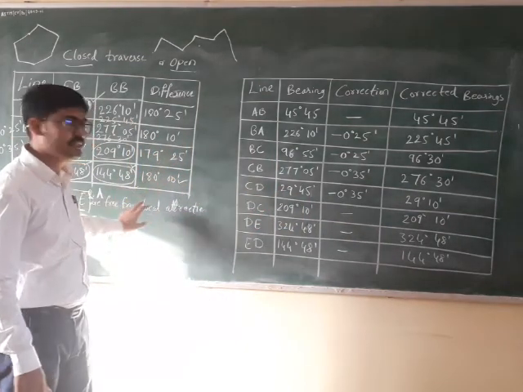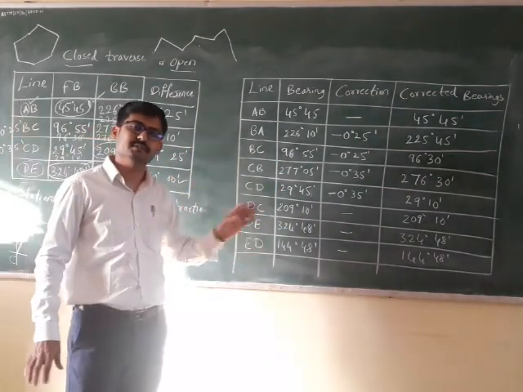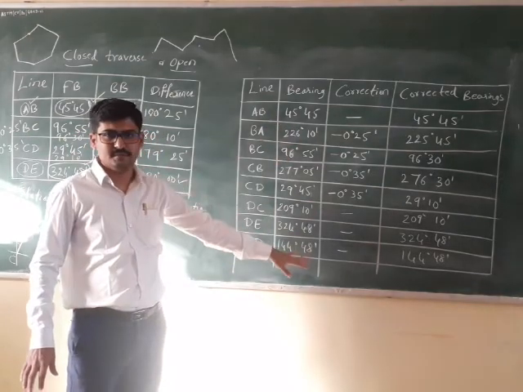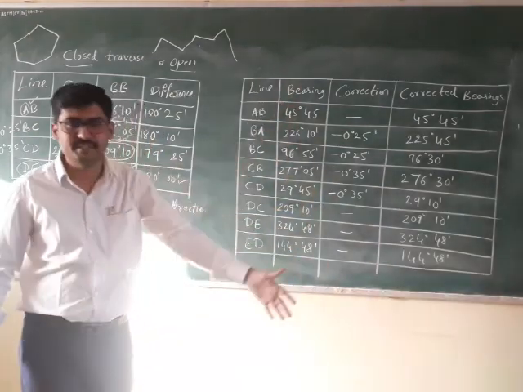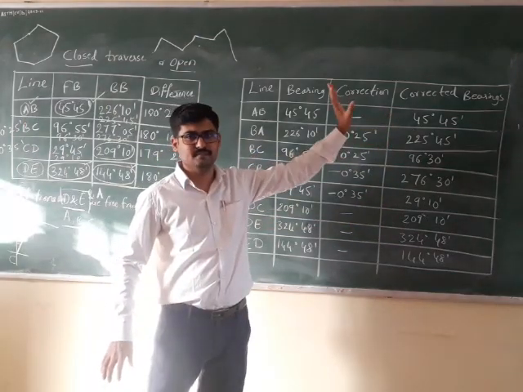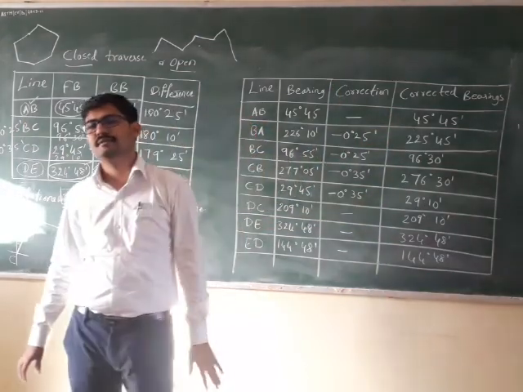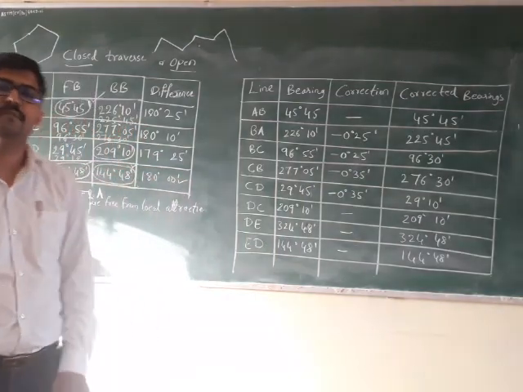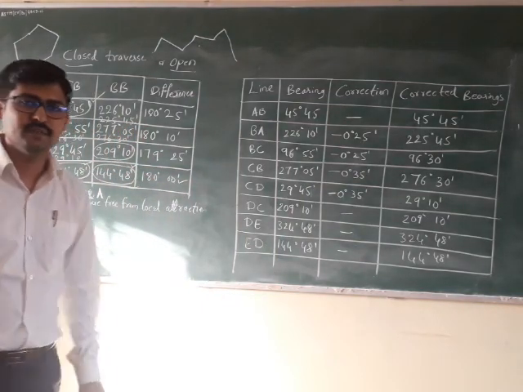You should mention which stations are affected by local attraction and which are not. Then you are supposed to have this table. Then you are supposed to have the explanation for all the values which you have obtained. Right? Then you are supposed to wind up the problem. I hope this is quite clear.